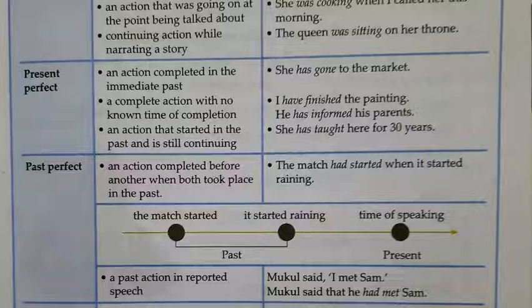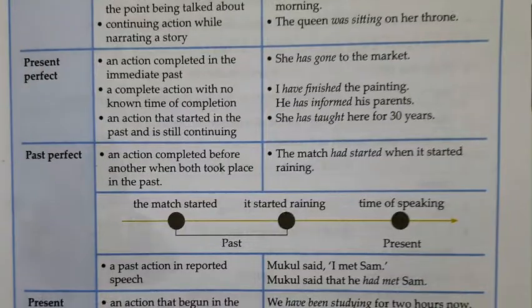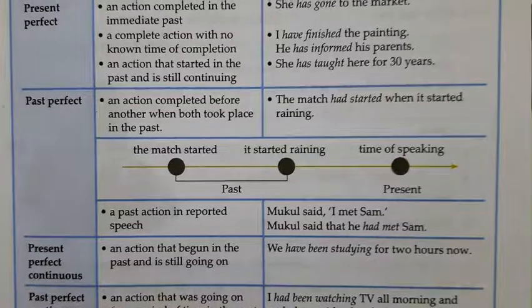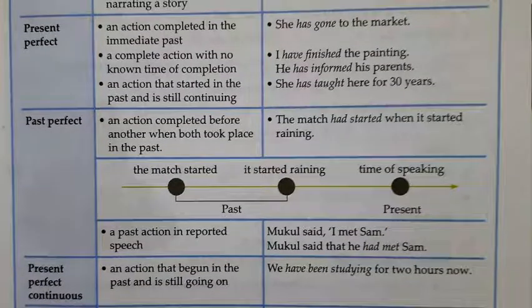Okay. Then we'll go towards the next part, that is present perfect continuous tense. So, what is the use of present perfect continuous tense? An action that began in the past and is still going on. Suppose you wish to indicate some action which had begun in the past and is still going on, we use present perfect continuous tense. We have been studying for 2 hours now. So you have already studied and you are still studying. So it has already happened and is going on. Therefore, we use present perfect continuous tense in this case.